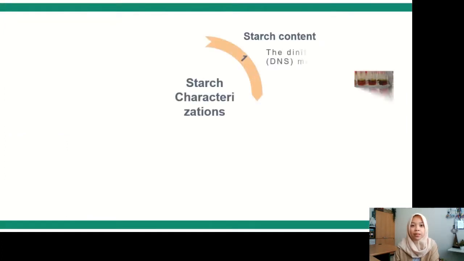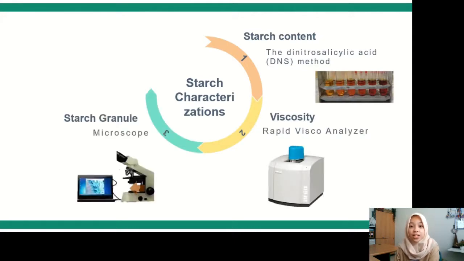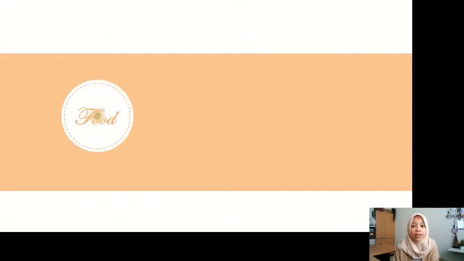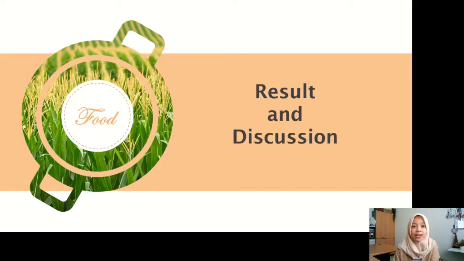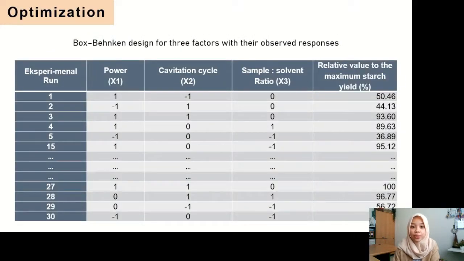Evaluation of the starch, including the calculation of the starch content, viscosity, observation of the starch granules, and particle size. After following the procedures thoroughly, a series of data were collected. The chosen factors of the ultrasound-assisted extraction were studied using Box-Behnken design with duplication. 15 extractions for each block, including 3 center points, were performed in random order.